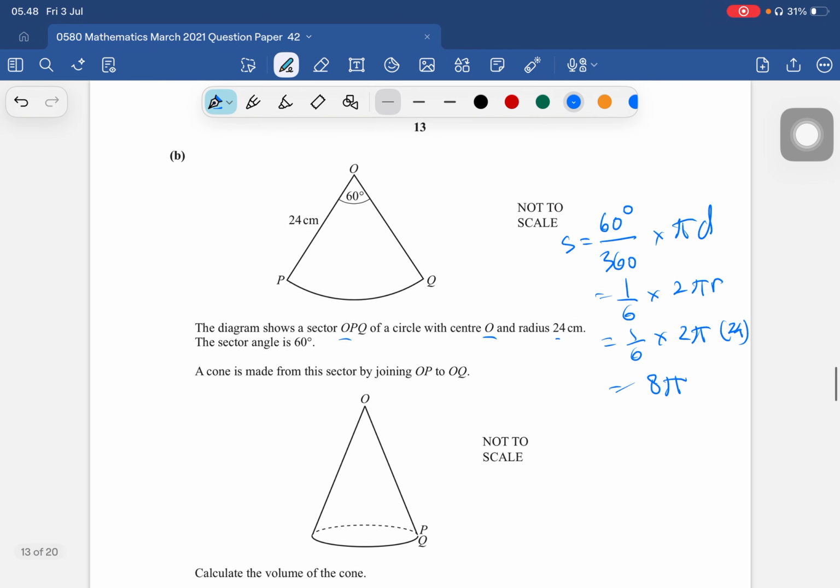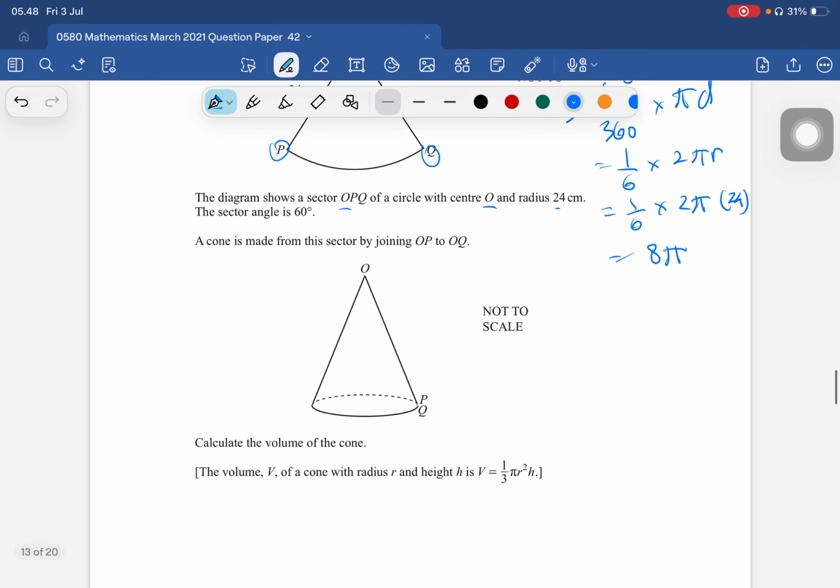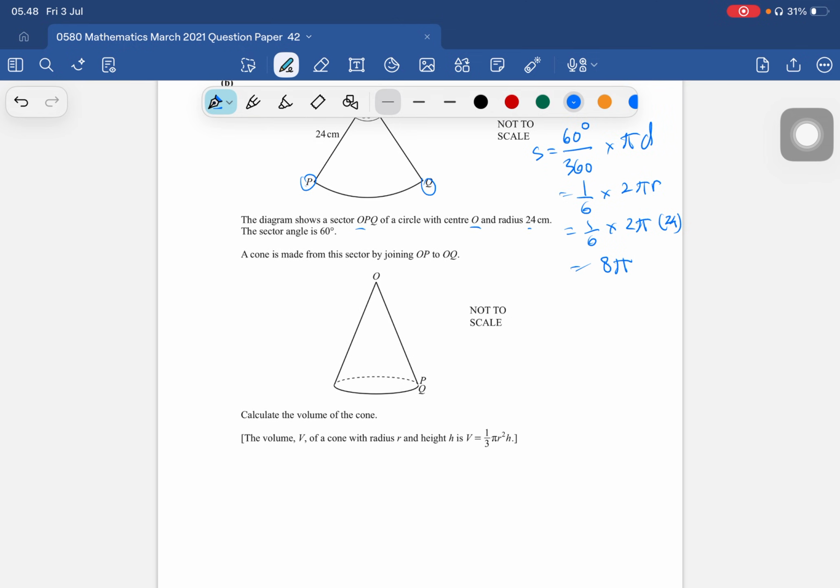Okay, here is the arc length. Let us find the cone. We join the edges together. So this is the cone's base circumference, and we find its radius. So we got 2 pi r equals 8 pi. So we divide both sides by 2 pi, so the radius equals 4. Okay, the slant height is the sector radius, so L equals 24.